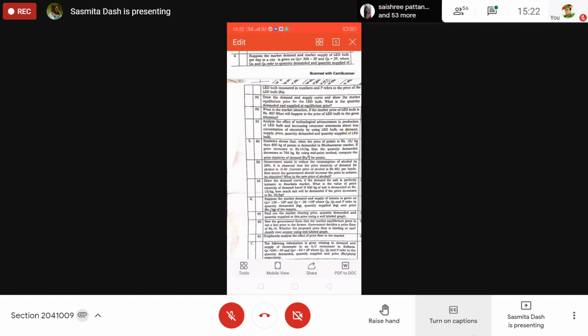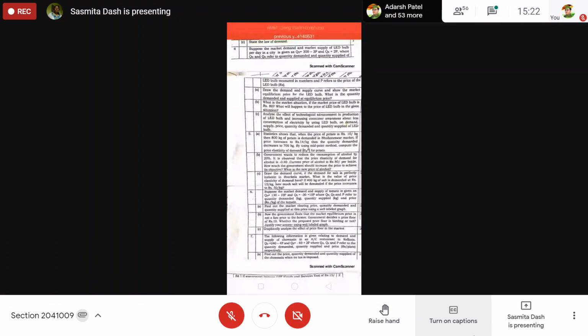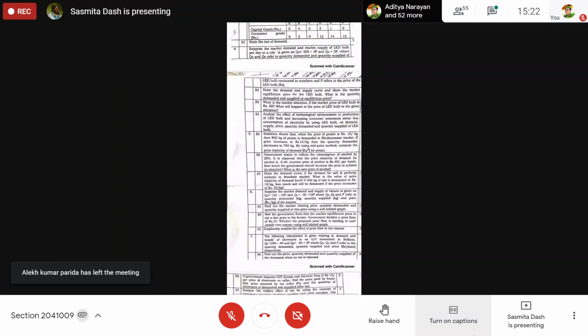Write down: if quantity demand of pizza is QD equal to 130 minus 10p, and if QS, quantity supply, is equal to minus 30 plus 10p.